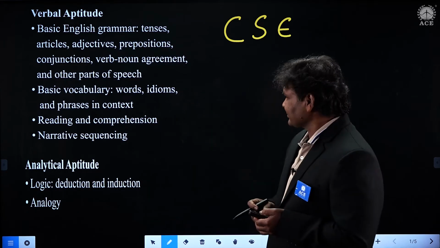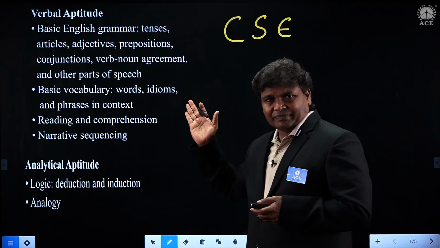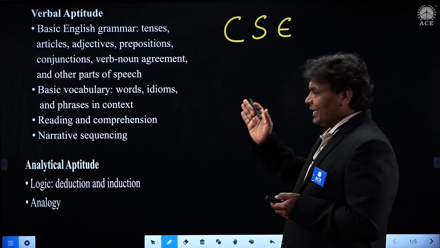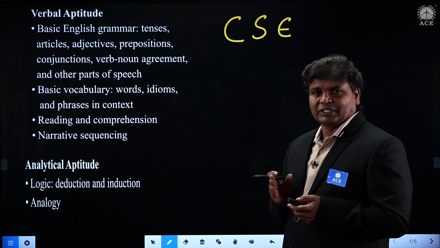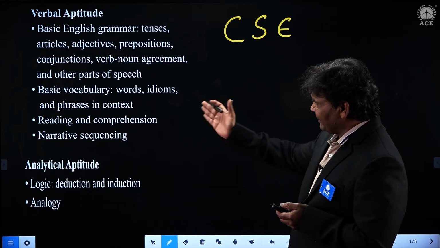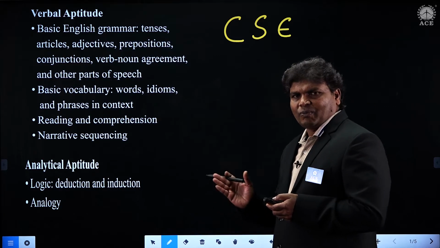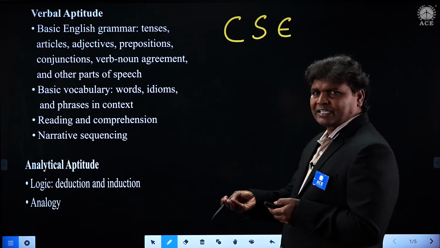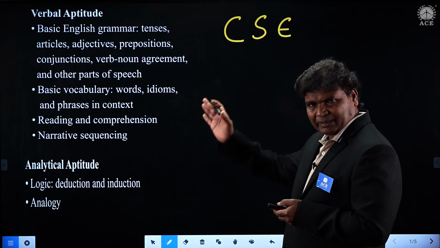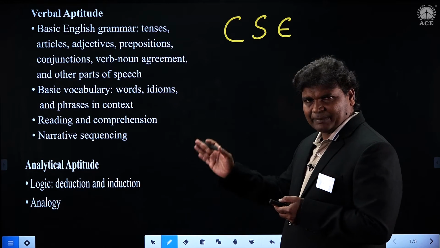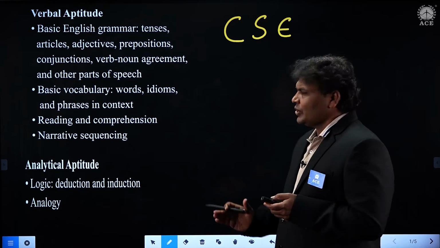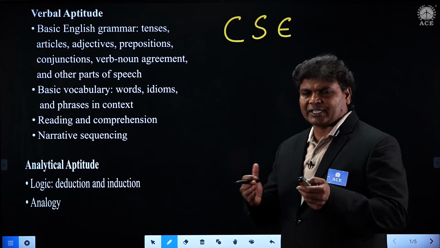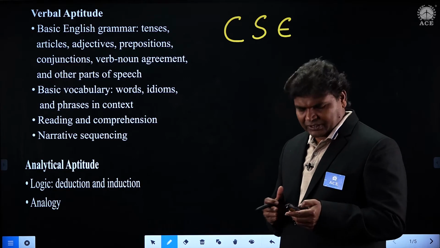So students, this is the verbal aptitude new content that is being given to us in the year 2021, computer science engineering. This is the new syllabus. They have added a few areas and certain areas they have deleted. So this is the complete picture of the GATE syllabus for verbal aptitude. Now I'll go step by step. Let us go through the questions and check whether the answer that you have given is right or wrong. Here we go.